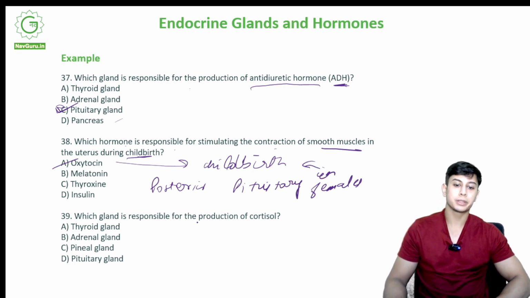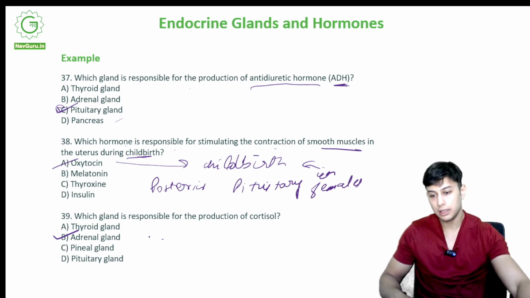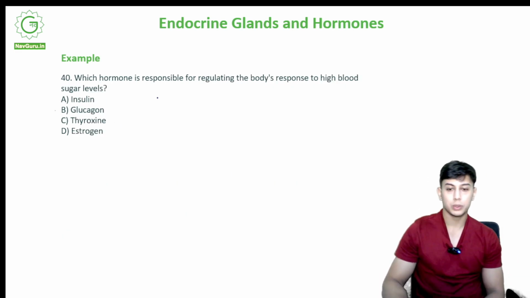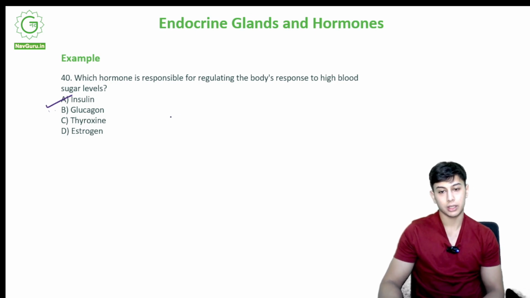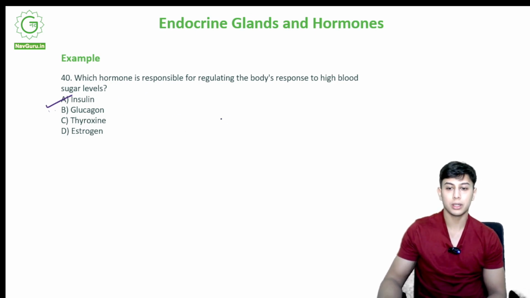Which gland is responsible for the production of cortisol? Thyroid, adrenal, pineal, pituitary. By now all we know is adrenal gland. So which hormone is responsible for regulating the body's response to high blood sugar levels? If my blood sugar level is high, I need it to be regulated. It is A, insulin. Okay, insulin is what regulates that body sugar level.